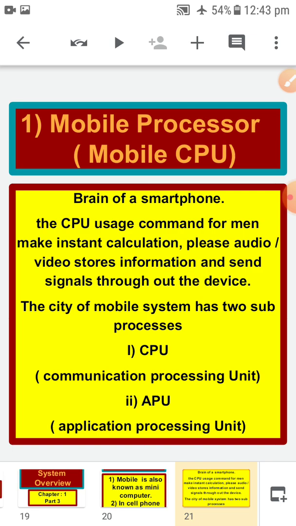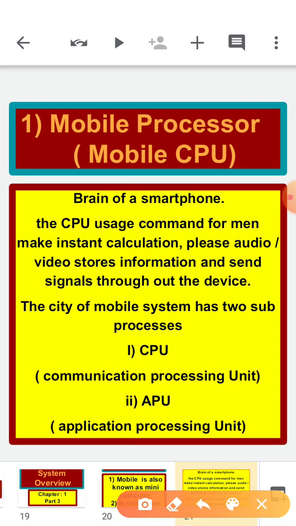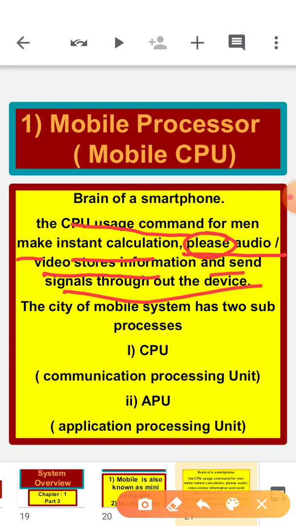So here the CPU receives commands, makes instant calculations, plays audio and video, stores information and sends signals throughout the device.